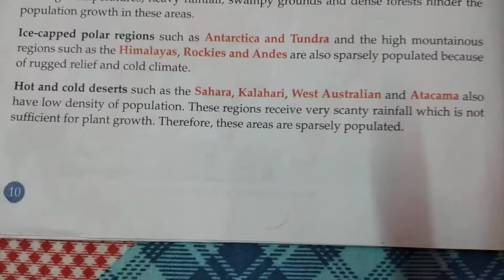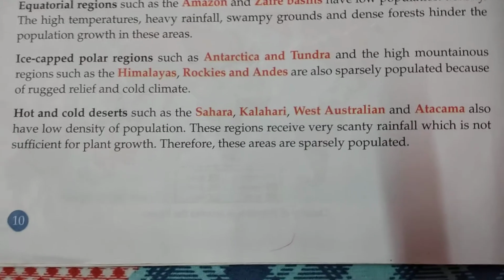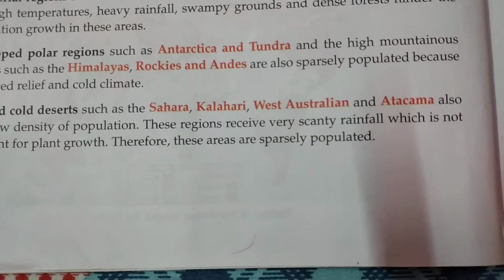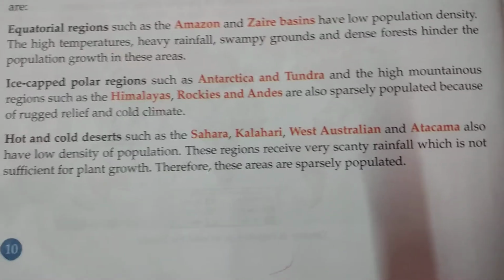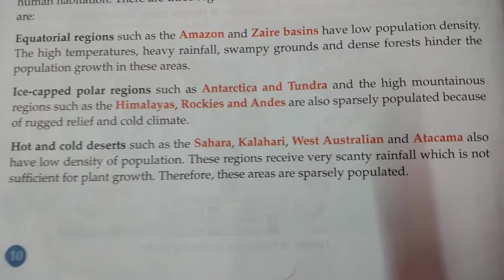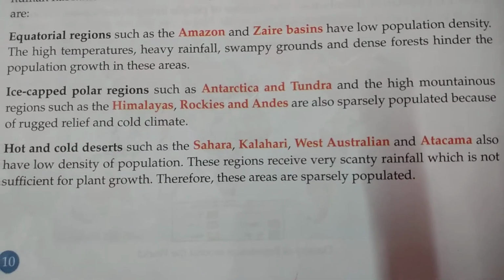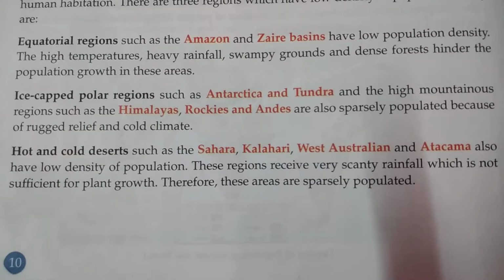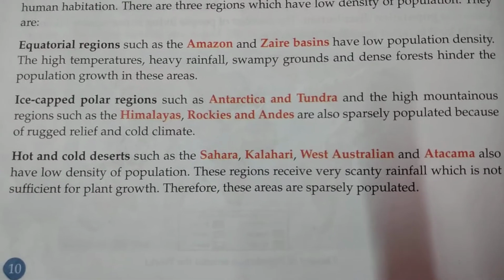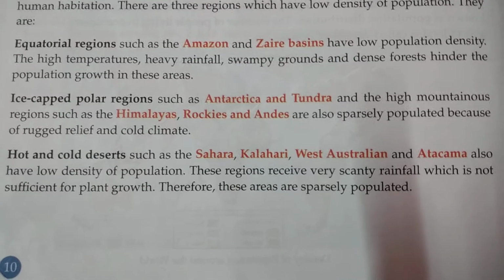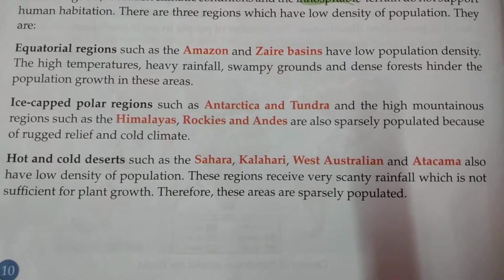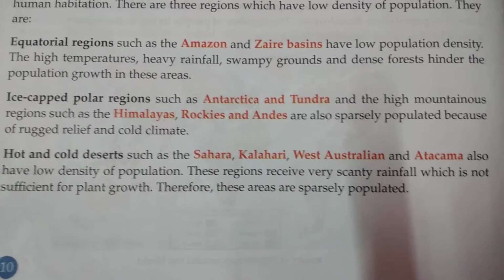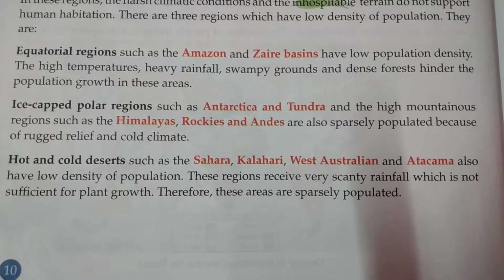Now the last example in this category is the hot and cold deserts like the Sahara, Kalahari, West Australian, and Atacama, which also have low density of population. We all know that deserts are barren lands where the availability of water is very less. Vegetation is also very less and living conditions are very harsh or difficult here. That is why very few people live in and around deserts.